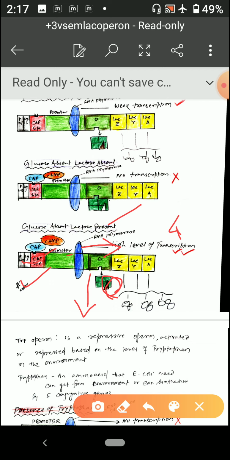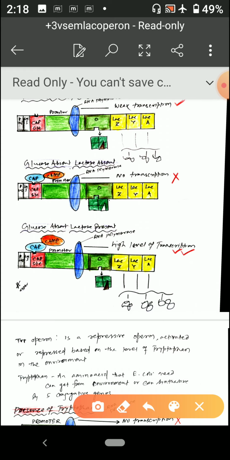Why is it called an inducer? Because it induces the rate of transcription by the high concentration of lactose. That means when lactose is more, it will induce more transcription.